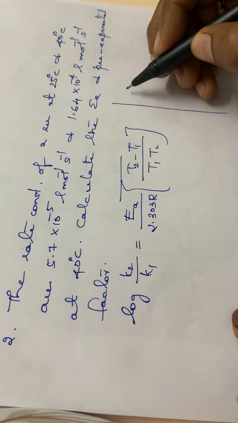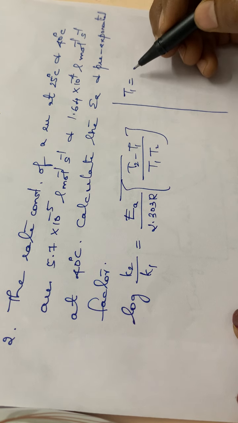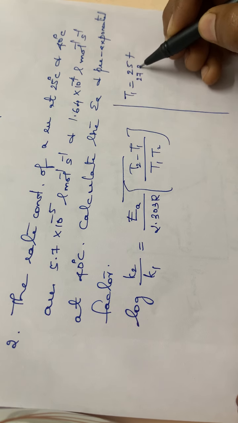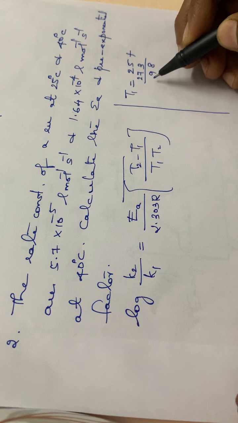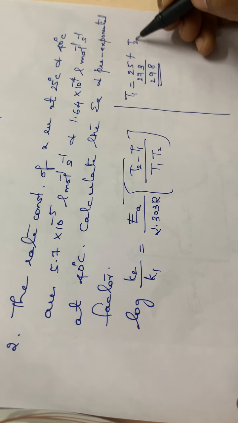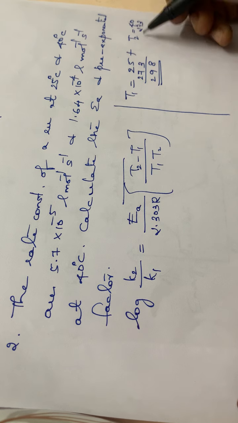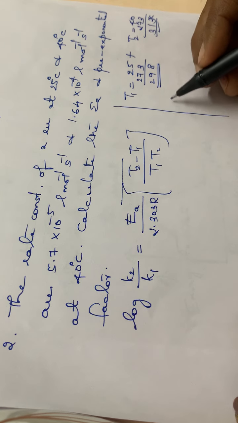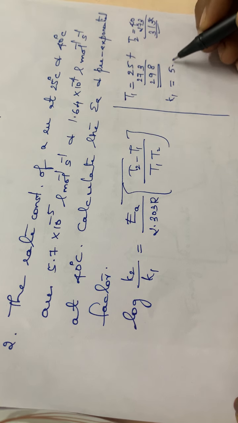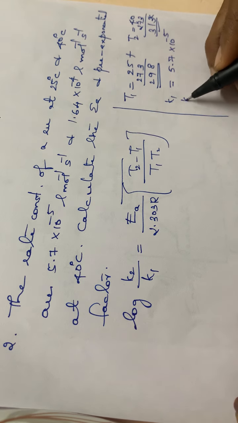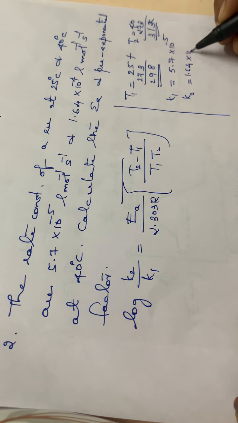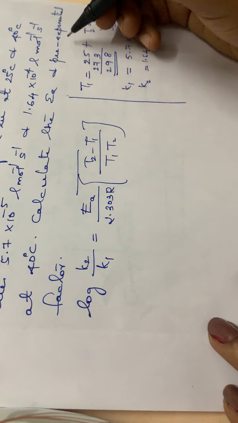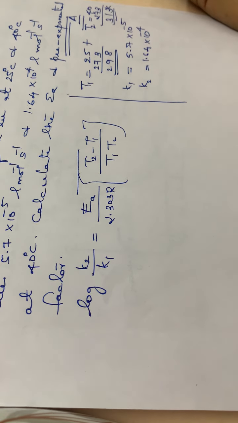Then the data given: T1 is equal to 25 degrees, so you have to convert it into Kelvin. That is 25 plus 273, 298 Kelvin. Then what about T2? 40 degrees, 40 plus 273. You have to convert it into Kelvin. 313 Kelvin. Then K1 and K2 are given. K1 is 5.7 into 10 raised to minus 5 and K2 is 1.64 into 10 raised to minus 4. Then calculate the EA and the pre-exponential factor. Pre-exponential factor means it is A. You have to calculate A.